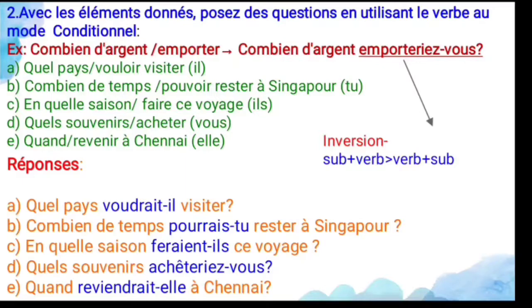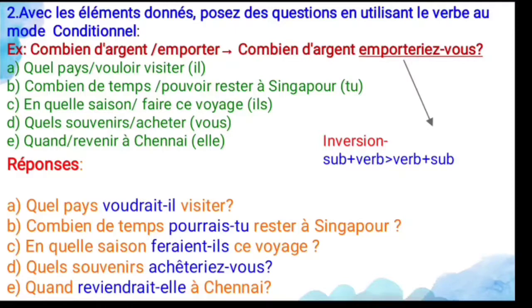Okay, so here the pouvoir verb is an irregular verb. What is the infinitive stem for the pouvoir verb? POURR. And what is the ending for the tu in the conditional present? AIS. So you have to invert the subject and the verb. So pourrais-tu. So combien de temps pourrais-tu rester à Singapore? So how long could you stay in Singapore?